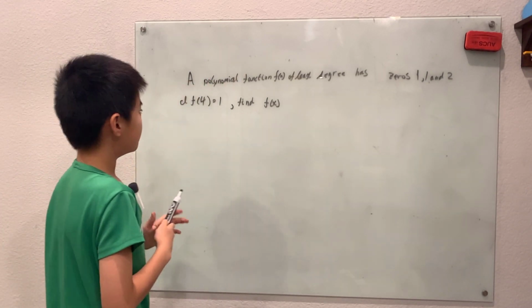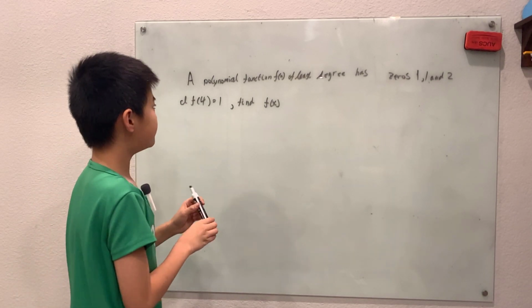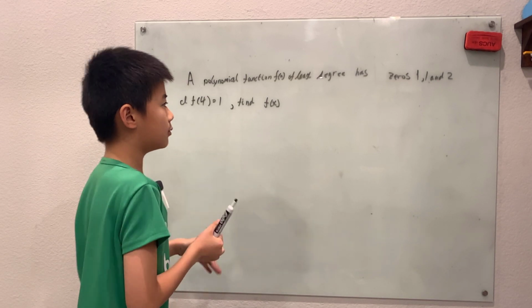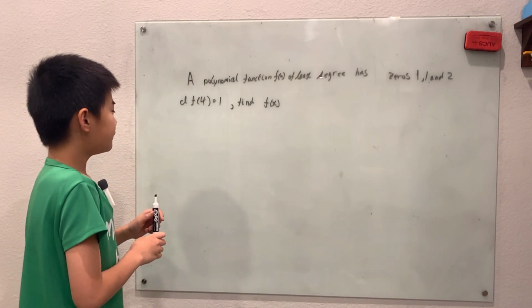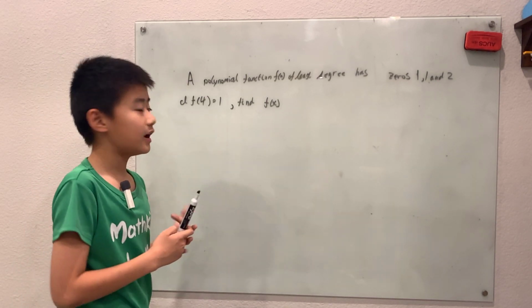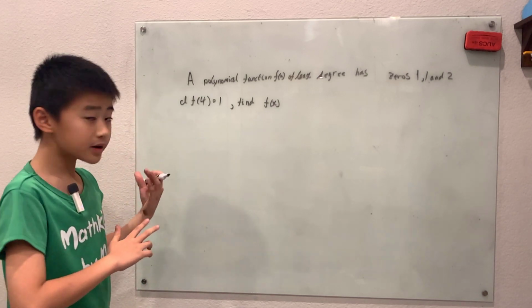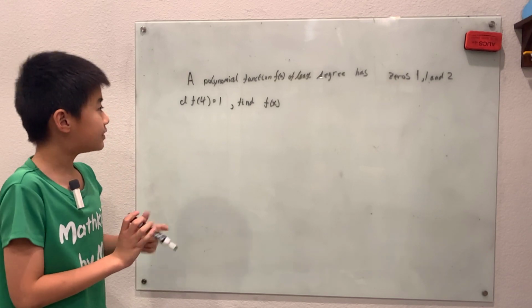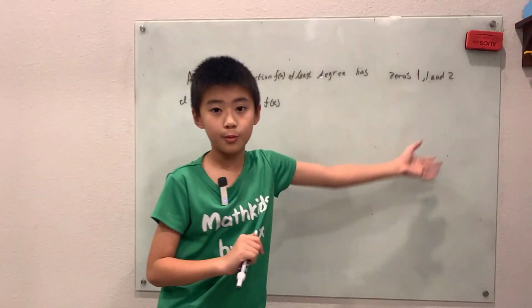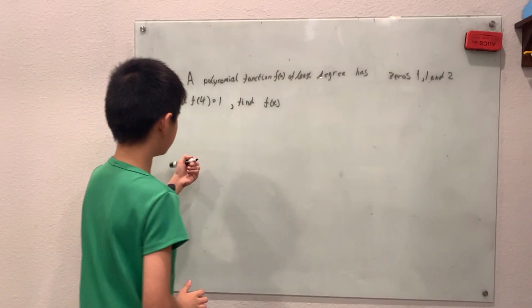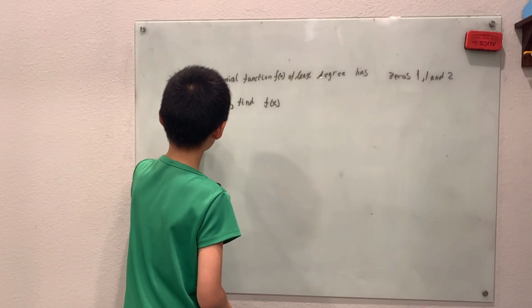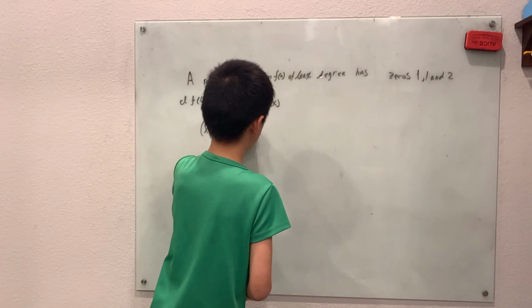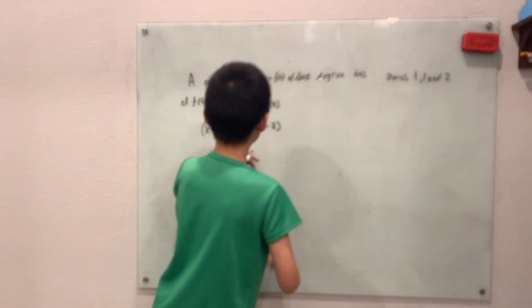So, this problem states that a polynomial function f of x of least degree has zeros 1, 1, and 2. If f of 4 is equal to 1, find f of x. Now we can use the fundamental theorem of algebra by seeing that because it has zeros 1, 1, and 2, it can be written as first x minus 1 times x minus 1 times x minus 2.